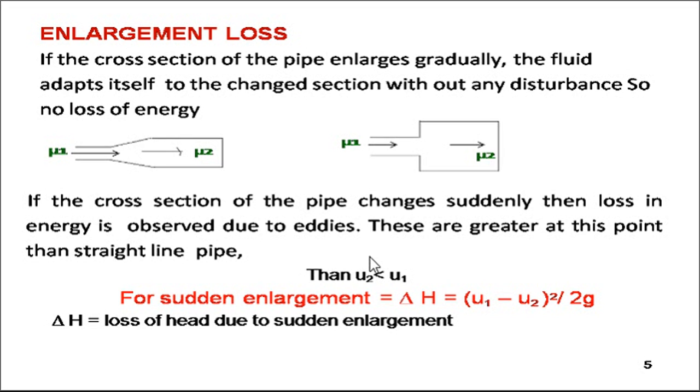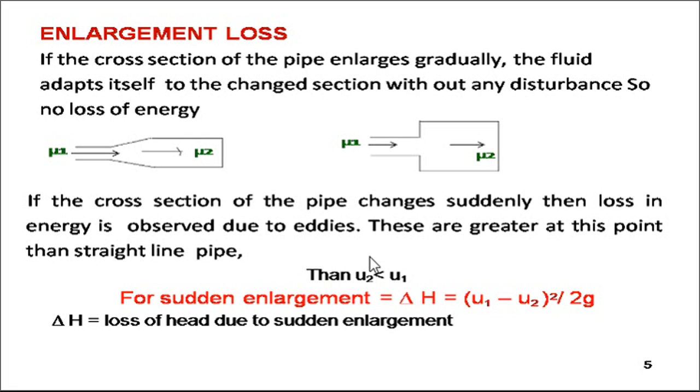Now when we talk about the enlargement loss, it is nothing but the opening of the pipe. If you keep it very narrow at the beginning of the inlet of the pipe and it is drained into a large opening surface of the pipe, and the same thing vice versa, if you go from the large opening into the small opening, the flow of liquid differs.